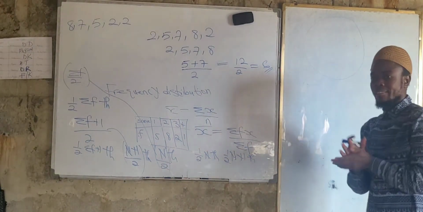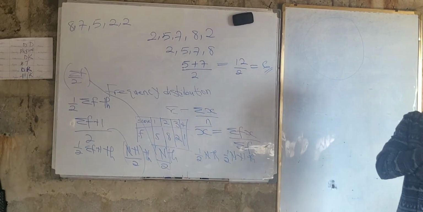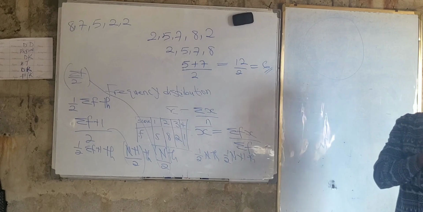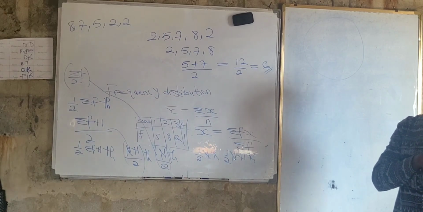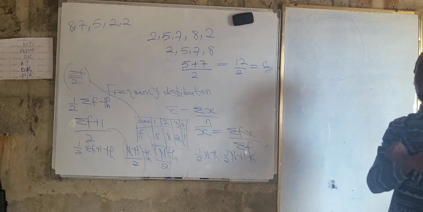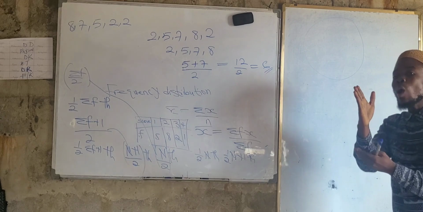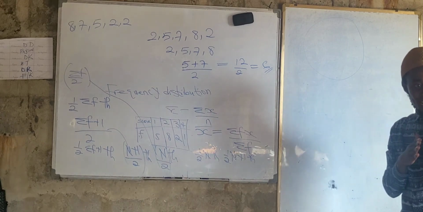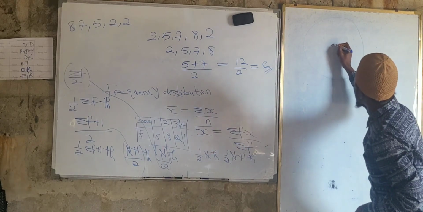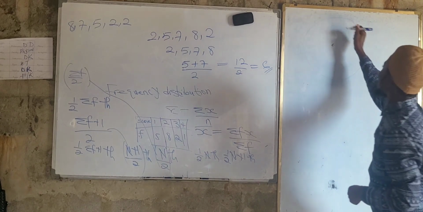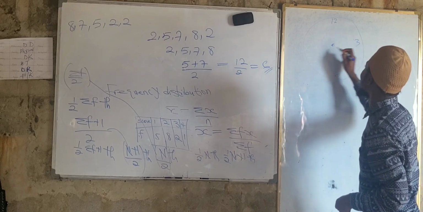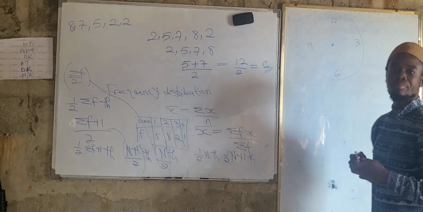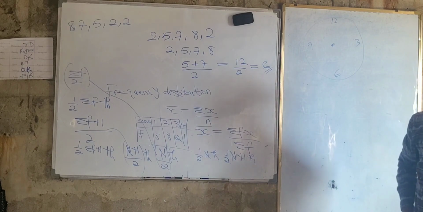Now look at this here. That's why when you're telling time, you say quarter past 4, quarter to 4. This is the reason. That means the clock has been divided into 4 parts. Let's assume this is the clock. This is how we divide the clock. Here is 12, here is 6, here is 3, and here is 9. Hope it is clear, right?